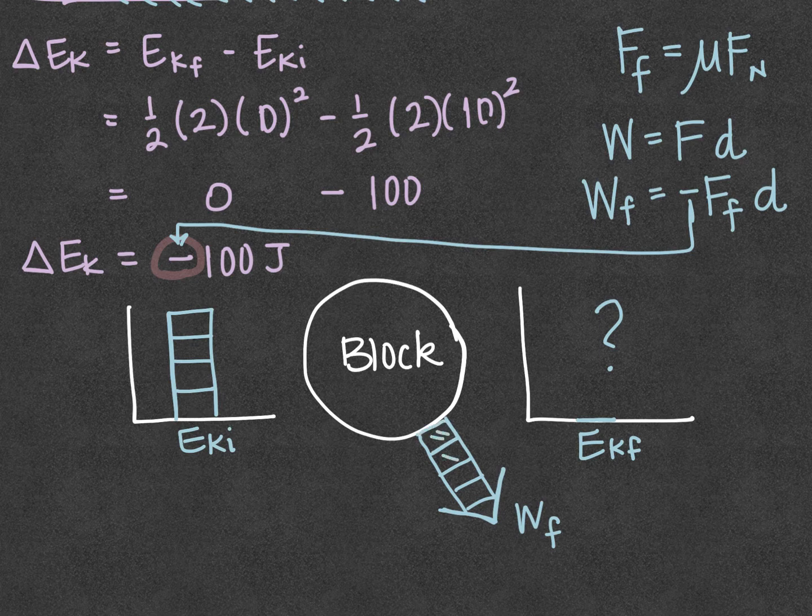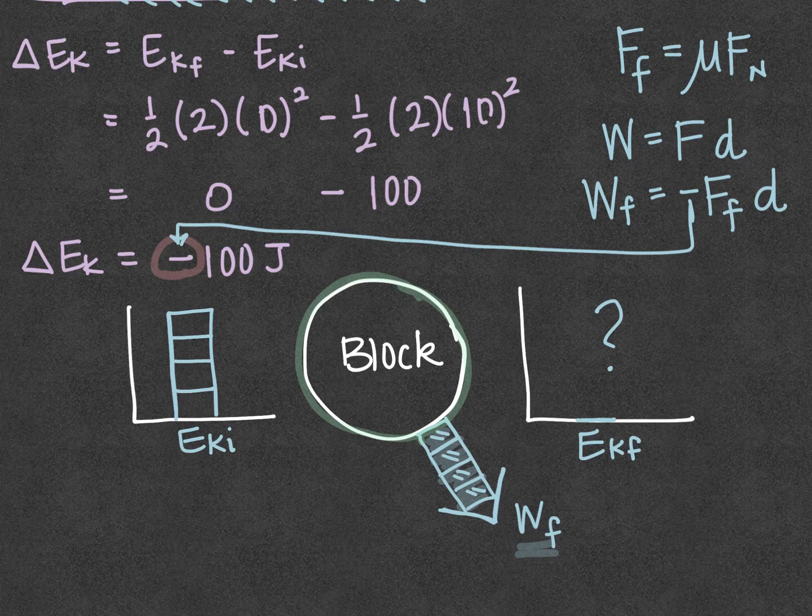All of these chunks of energy are leaving my system, so this is my system, everything I've put in my circle there, and there's a reduction in the energy because the friction force is doing work.